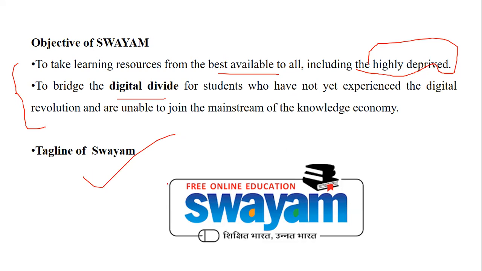Now, the tagline of SWAYAM. That's the reason I have taken the logo of it. Shikshit Bharat, Unnat Bharat. It means educated and developing India. Educated and developing India is one of the taglines of SWAYAM. So you have to be very careful. What does SWAYAM indicate? It indicates knowledge and literacy, and it indicates development. It indicates growth, right?